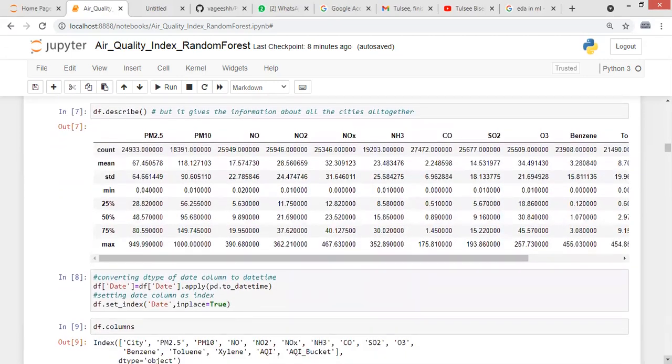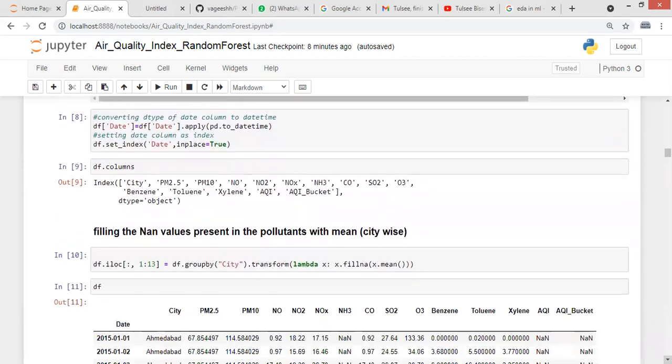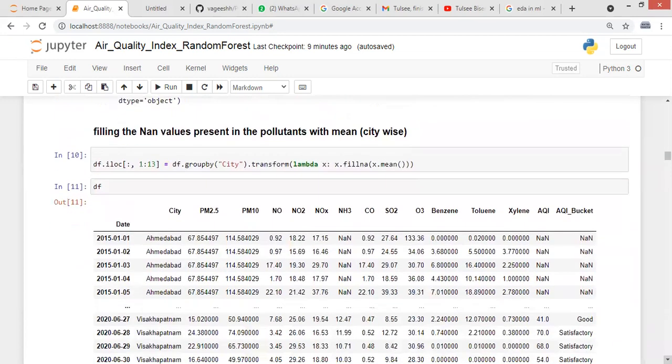This is the description of my dataset. Here I have set my date column as my index. Now, to fill the NaN values present in my dataset, I have used this formula, which fills the NaN values from PM 2.5 to xylene by their mean values, grouped city-wise.